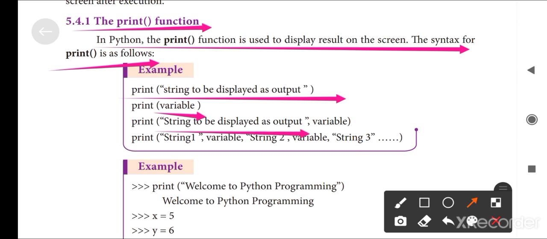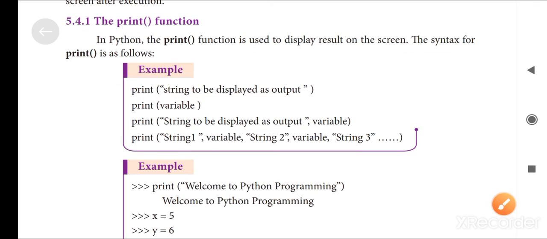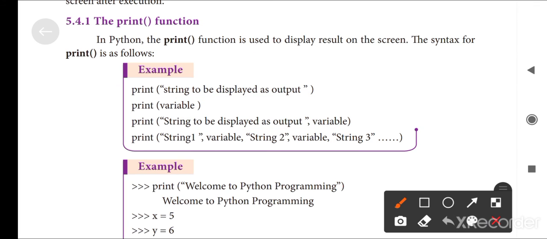After that, the string to be displayed as output as a variable. Here we can read the value of this print statement. That is a variable. Can you see this? It doesn't have any double quotes. To print the value inside the double quotes, the value will be printed.